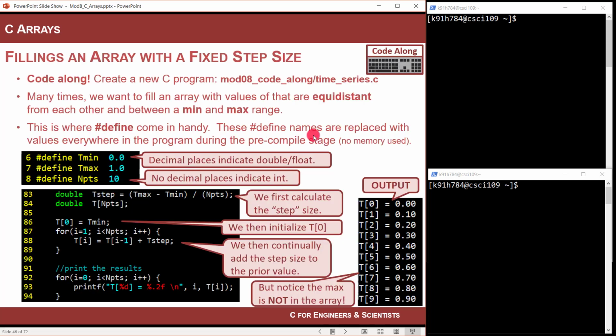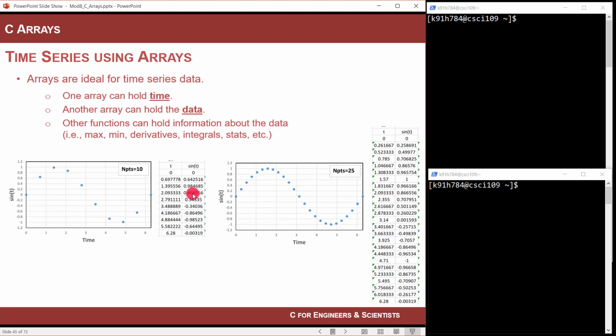Okay, so we're going to look at the sine wave. Now, if you look at what this looks like, here's the kind of values that you'd get. I just put a sine function into Excel. We're not going to be able to plot this right yet because we don't have files. So we're going to look at the output of these time series just using printf statements. If you printed out an array of time, here's what it would look like. You start at 0, then you get a little bit higher, a little bit higher, a little bit higher, until it goes up to 6.28, equally distanced.